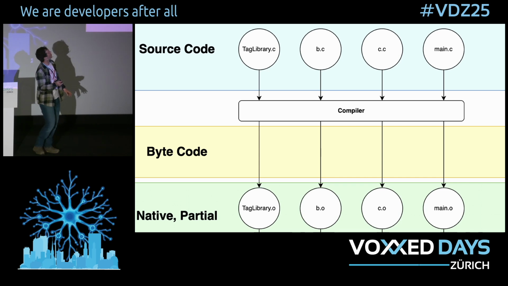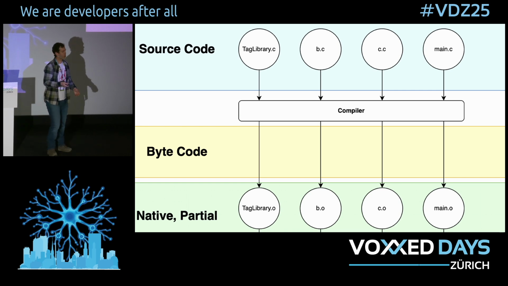And this is kind of what we're doing. We have the source files, at the very top we have taglibrary.c, so the one that we actually want to compile. A couple of other ones that I've added to make the diagram a bit more interesting. And we want to run them through the compiler and produce object files. And object files are compiled, they're built for the machine code that you're targeting, but they're not useful yet.